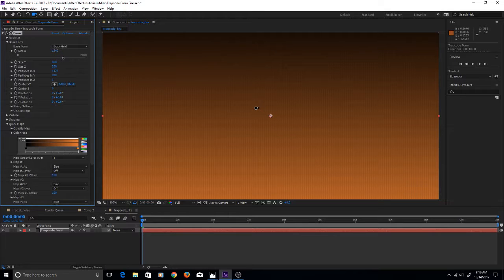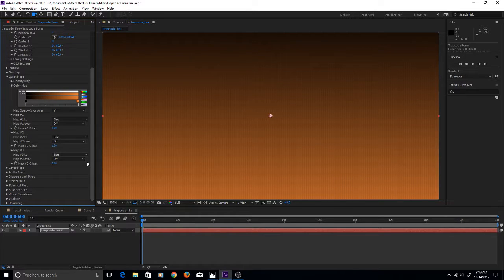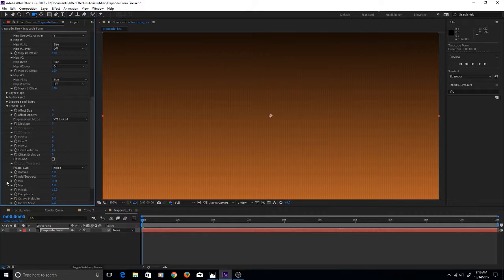Now what we have to do is look at displacing these particles so that they look more like the fire effect that we were trying to create. So let's go further down the menu here, and we want to find the displace menu item, and we will find that under the fractal field actually is where this is located.